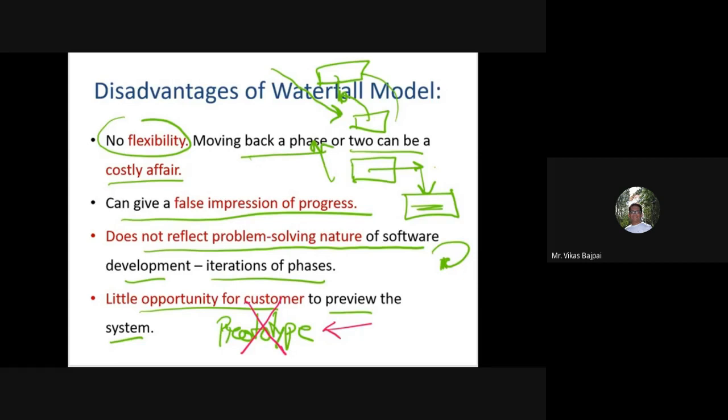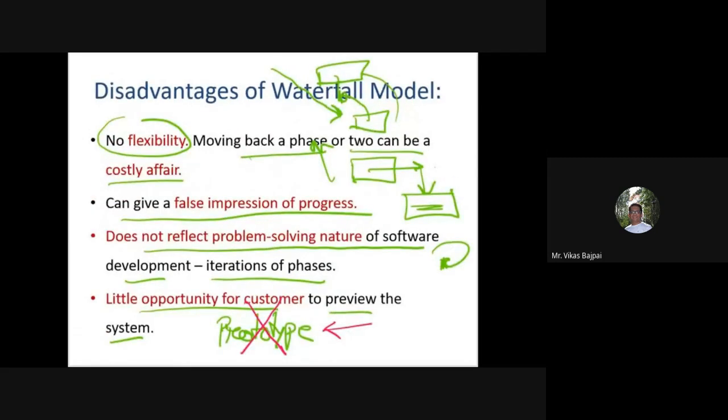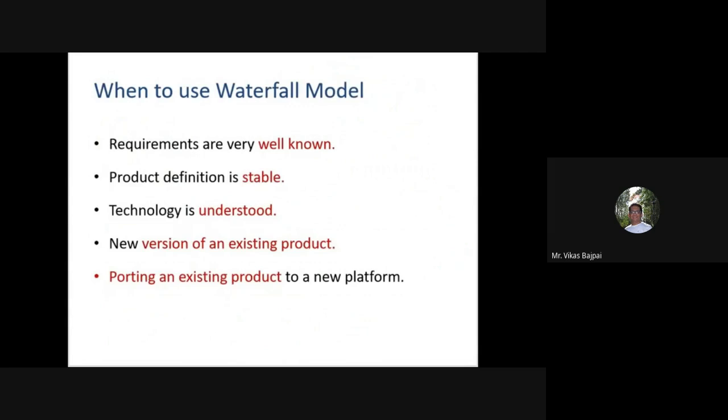So now let's try to identify, after all these benefits and all these drawbacks, where should I actually use the waterfall model? Now, this one point is common in every model, that the requirements are very well known. This applies to each and every model. Use a particular model when requirements are very well known.